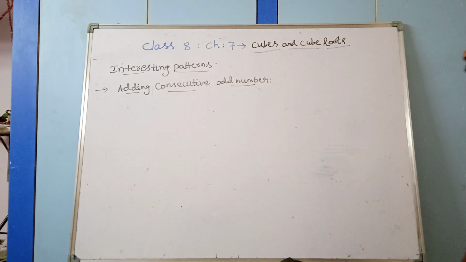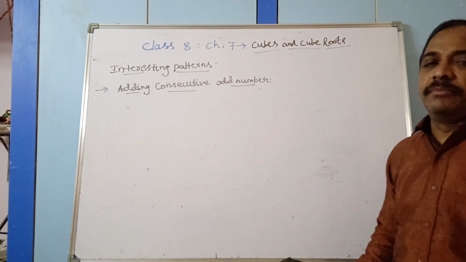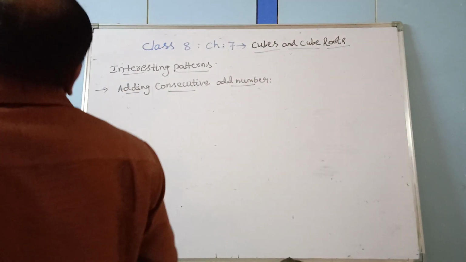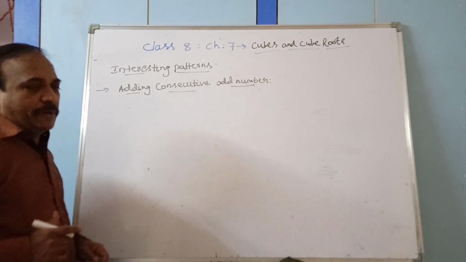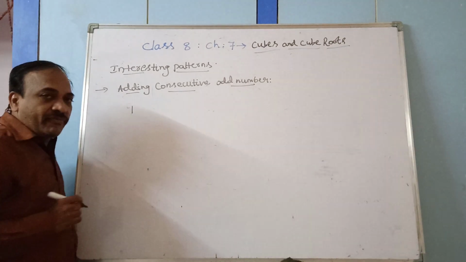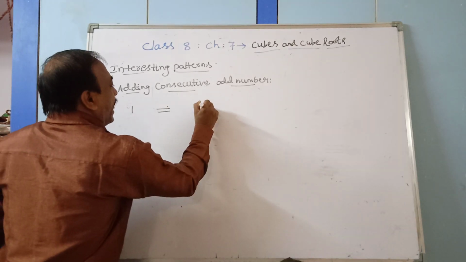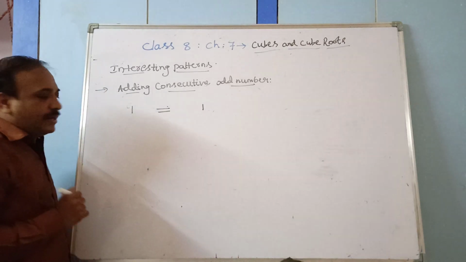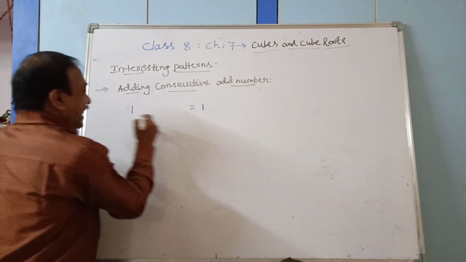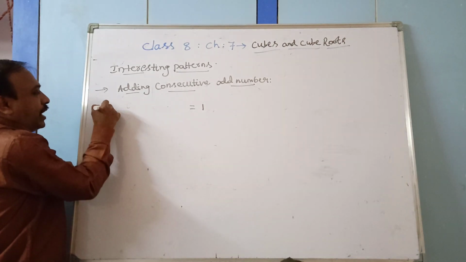Now, an interesting pattern: adding consecutive odd numbers. See, we got some perfect cubes. Which are the perfect cubes? Just now we have discussed. 1 is a perfect cube. If you take it as 1, you can write it as 1. Now the next odd numbers. After this odd number, what do we have? 3.